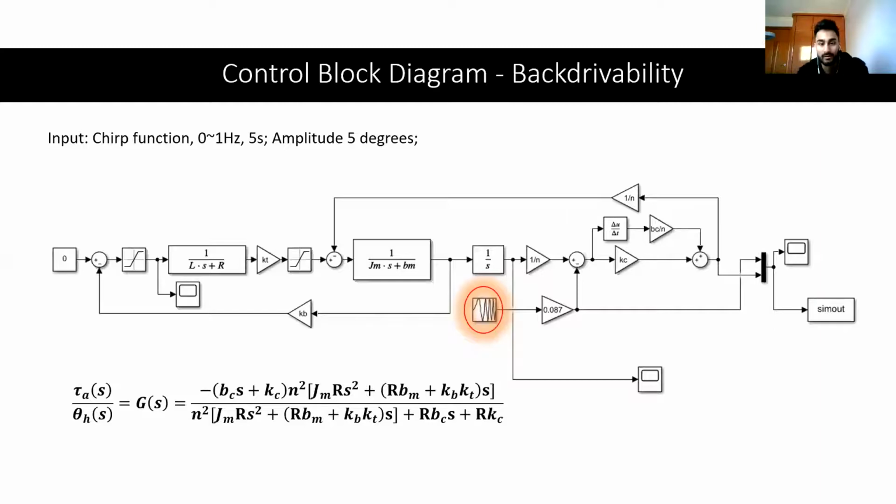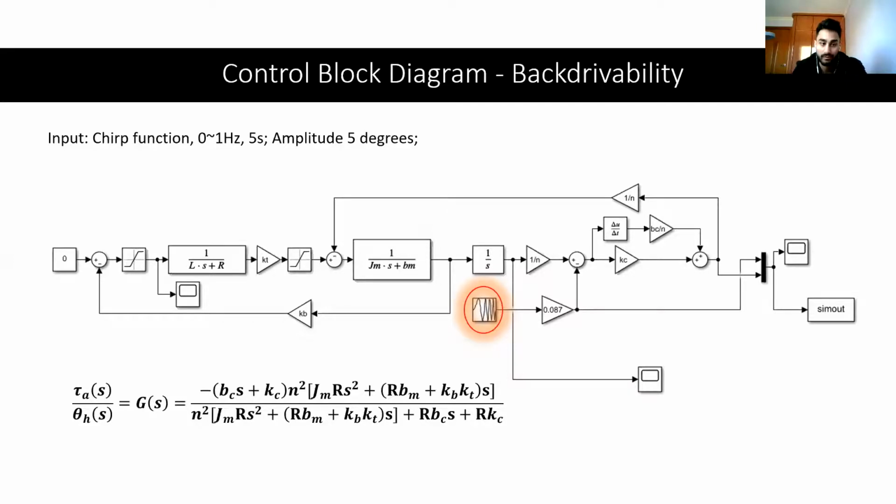And here we have the control block diagram for backdrivability. It starts off the same way with an input chirp function and an initial gain of 0 volts. And so the initial signal passes through our saturation and voltage and turns into a current. And through the 1 over Ls plus R block, the current passes a gain of a torque constant and turns into a torque signal. The 1 over JMs plus BM block turns it into an angle rate response in the time domain, which passes through the integrator to become an angle response. The response passes through the gear gain and takes into account the stiffness and damping coefficient gains before being outputted from the transmission as an actual torque.